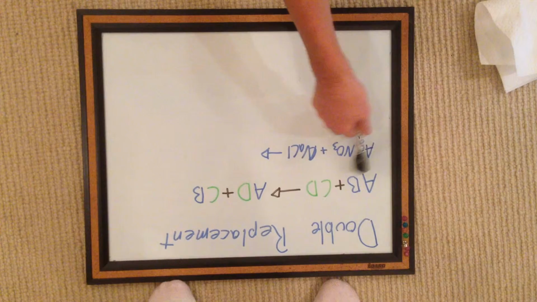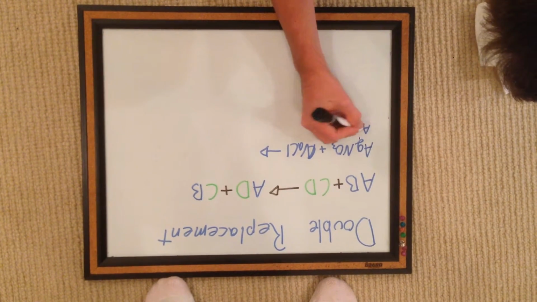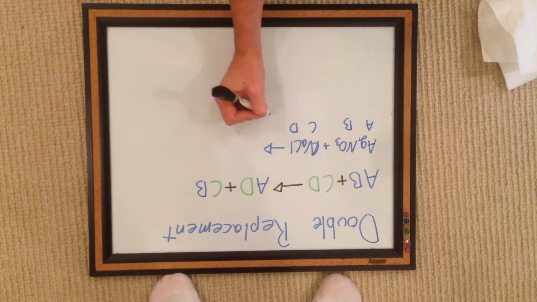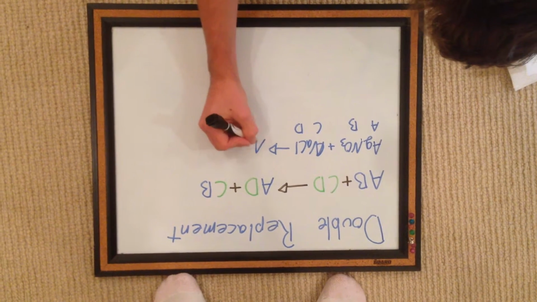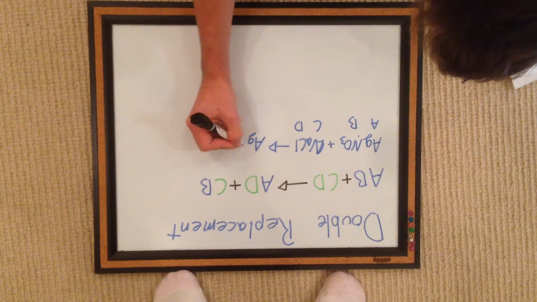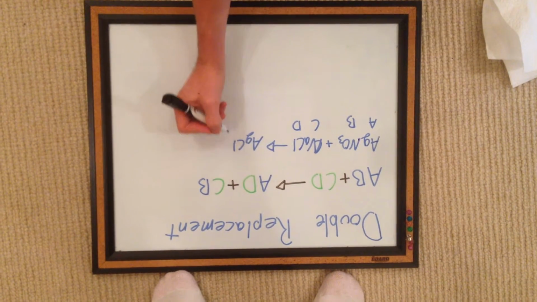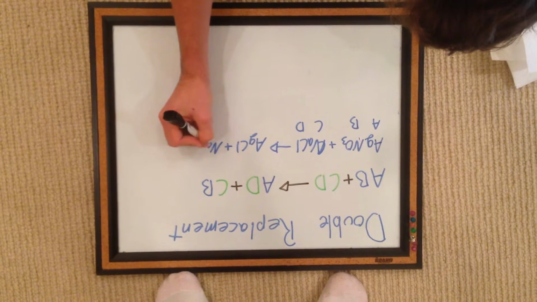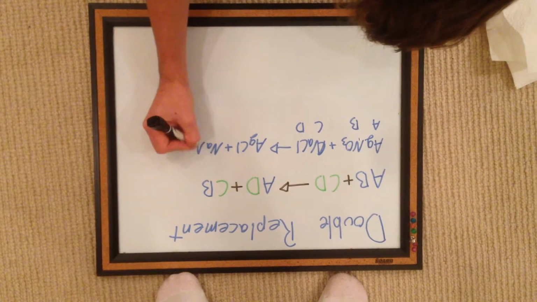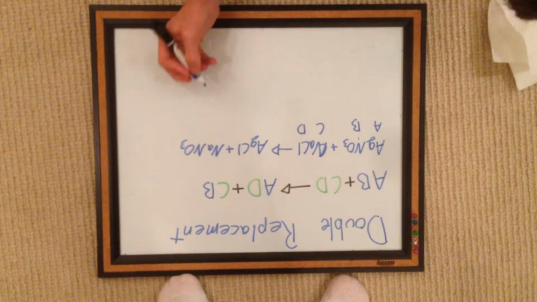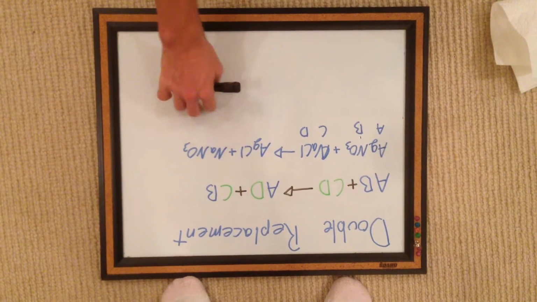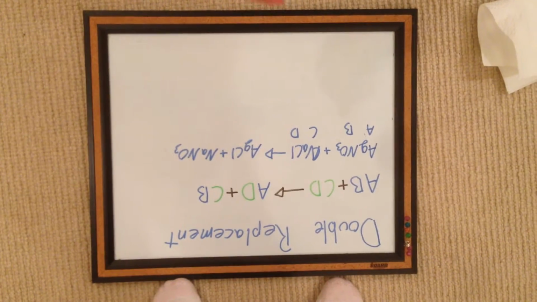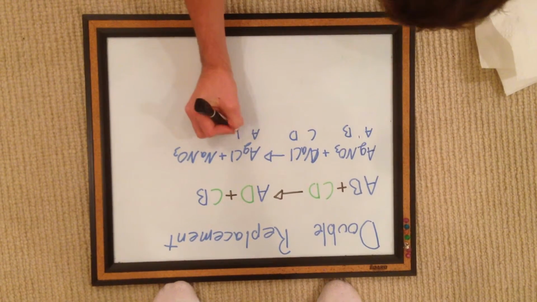Well, it follows this structure: AB plus CD. So the product of this will be AgCl, silver chloride, plus sodium nitrate, NaNO3. And NO3 is one variable because it's a compound. And this is AD plus CB.